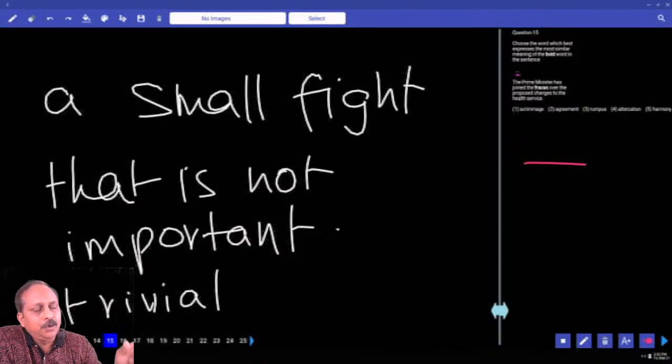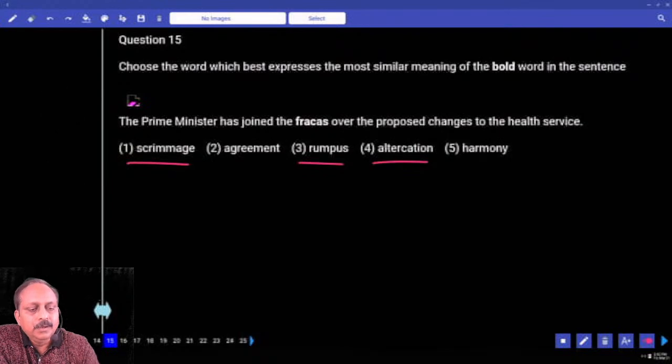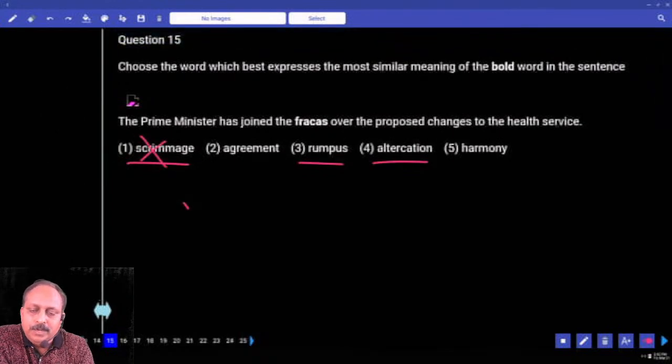Prakas means what? A noisy quarrel or disturbance. Can A be the first one? Mark it wrong. And agreement, a simple word, you cannot use, because you got the meaning, now you can decide. It's a negative word, Prakas. Agreement, a positive word. Eliminate. And rumpus, and what is the other word?